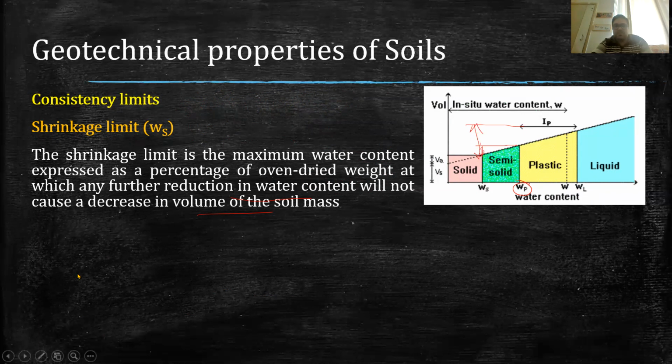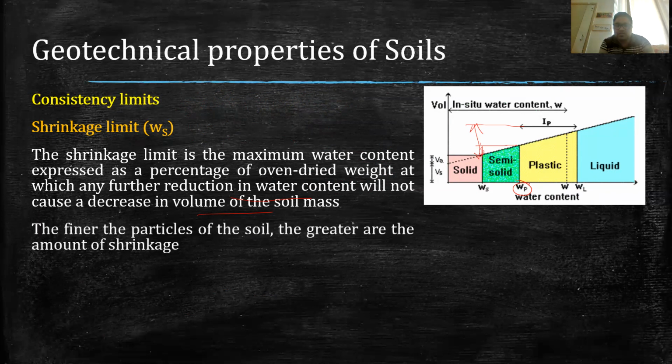Now determining shrinkage limit is very important, and this shrinkage generally occurs, I mean, finer is the particle of the soil, greater will be the amount of shrinkage. Now in India, there is a type of soil which generally with the application of the water, it swells, and once the water is dried, it shrinks.